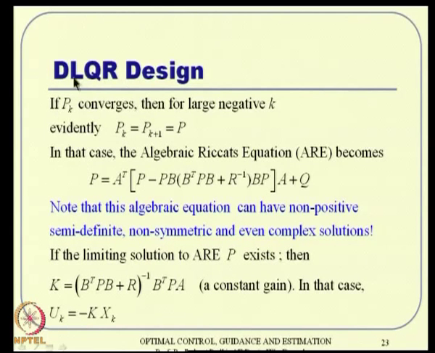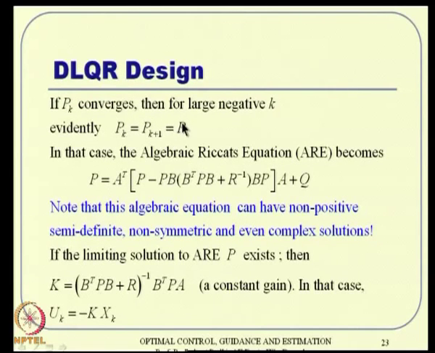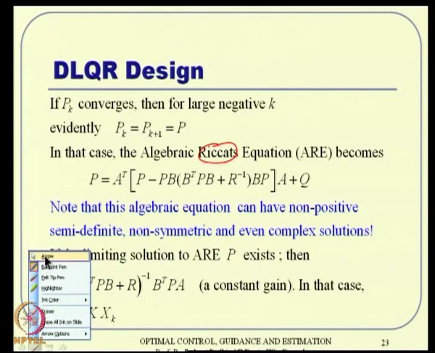But if Pk converges, it converges to some value, and then it will be a constant. In that case the algebraic Riccati equation becomes this expression.